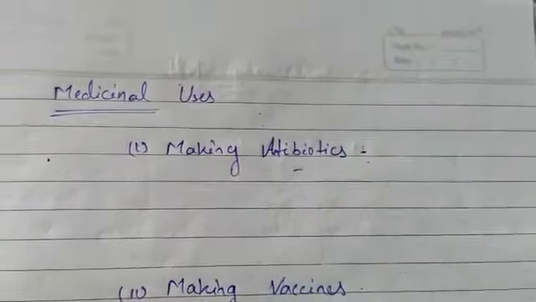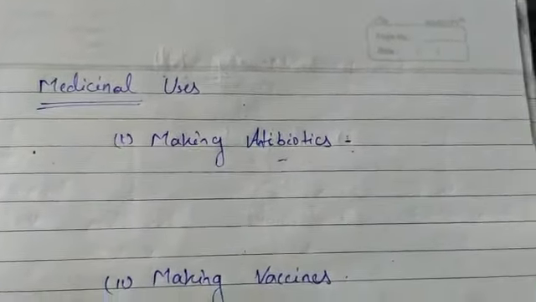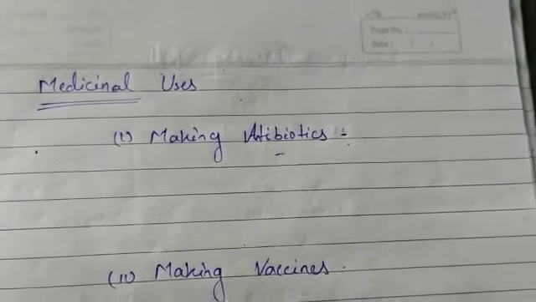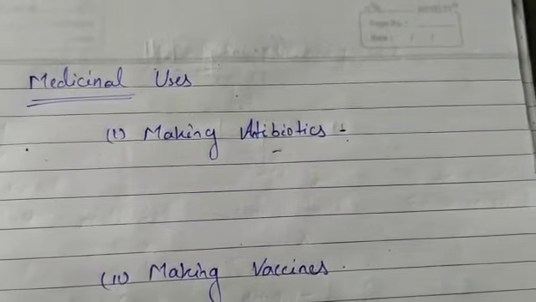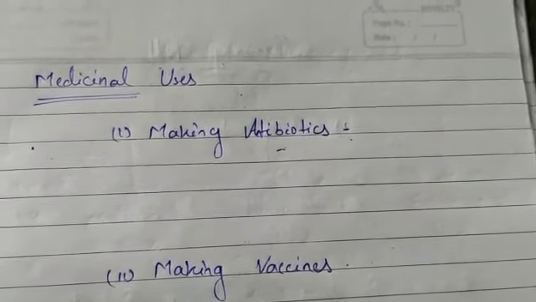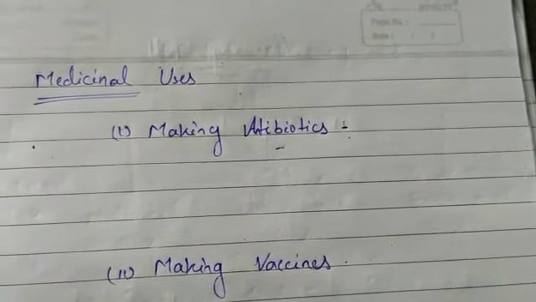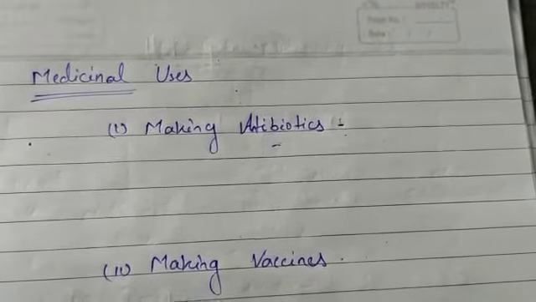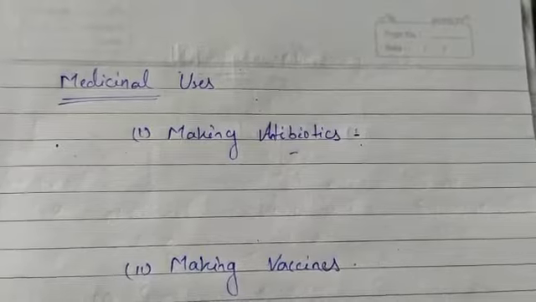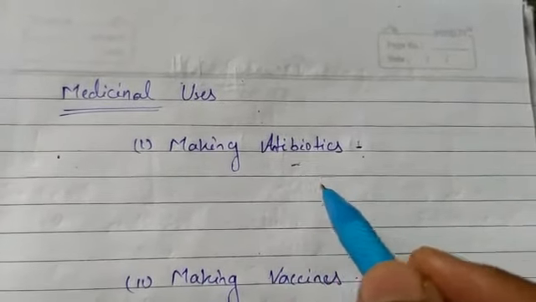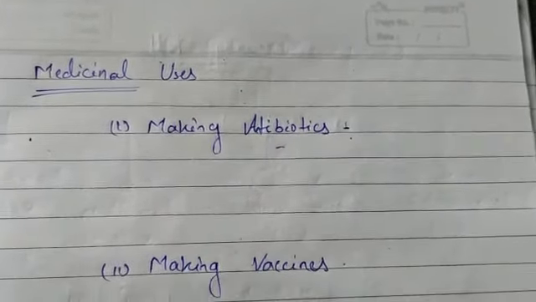First of all, what are antibiotics? The medicines that destroy disease causing microbes are known as antibiotics. Certain bacteria and fungi are used in the production of these medicines, such as penicillin, which is obtained from Penicillium, and streptomycin and tetracycline, obtained from Streptomyces. These are examples of antibiotics. So antibiotics means the medicines that destroy disease causing microbes.